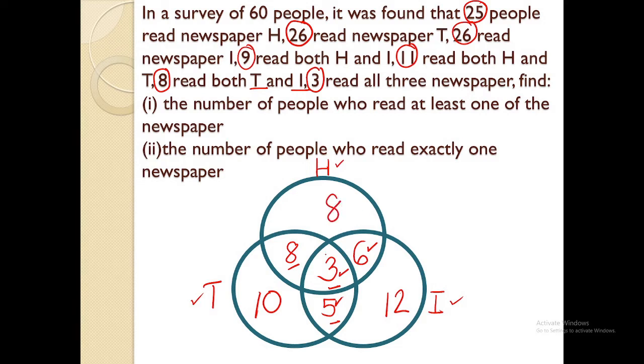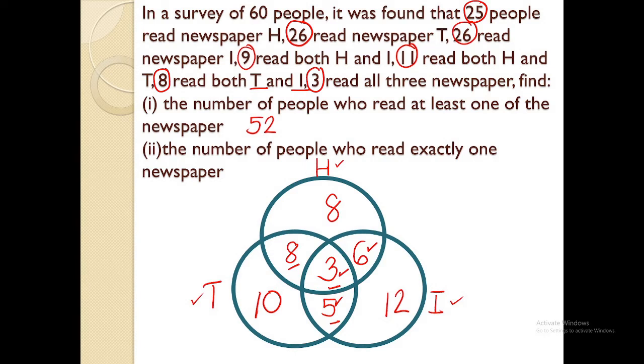So let's go to the question. The number of people who read at least one of the newspapers. So meaning when you say at least one of the newspapers, he might be reading only one newspaper, two newspapers, or all three newspapers. So meaning we will be adding all those numbers. So 8 plus 8 plus 3 plus 6 plus 10 plus 5 plus 12 to get a total of 52. Adding all these numbers will tell us